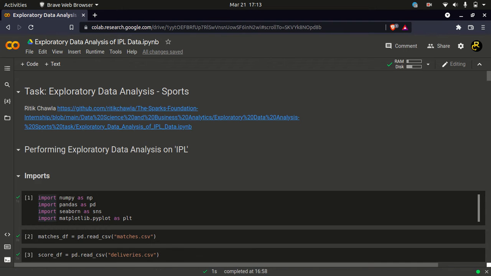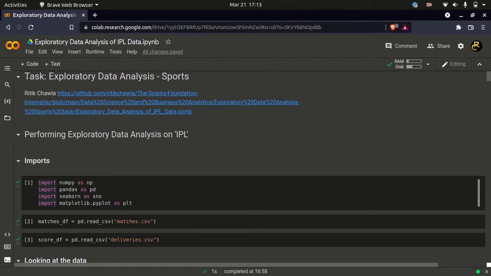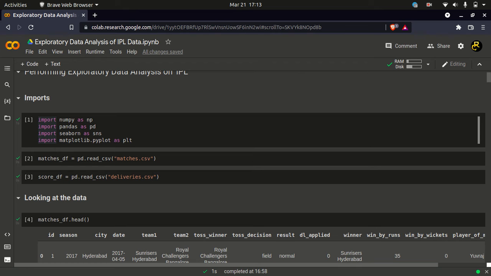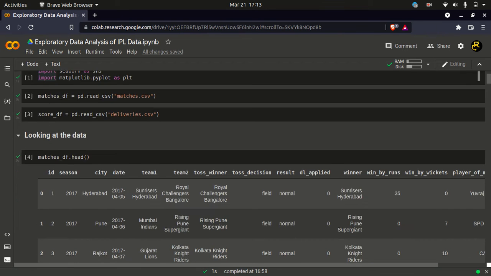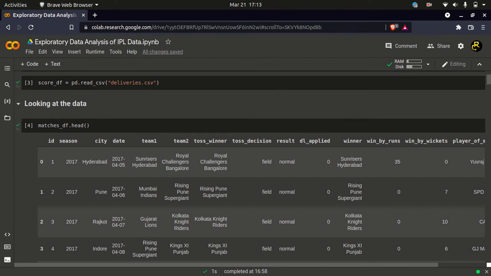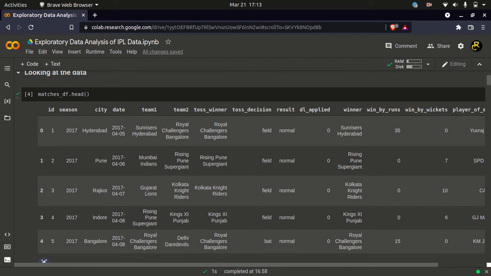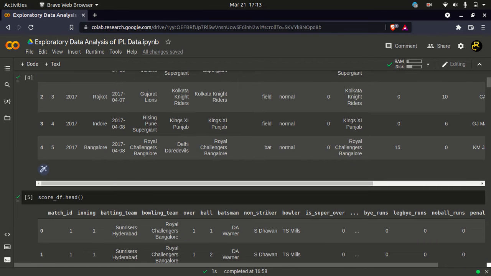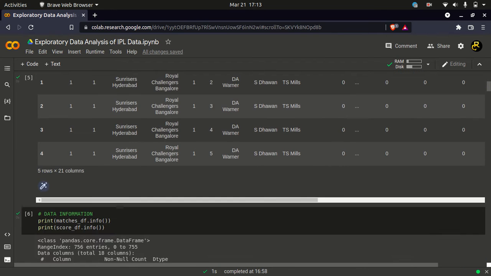Here's the GitHub link. First we are importing all the libraries necessary, and then we are reading the data using pandas. The data is loaded into the Colab notebook from the link provided. We are looking at the dataset of the matches. What do the matches and the deliveries datasets look like? As we can see, this is the head of the dataset.